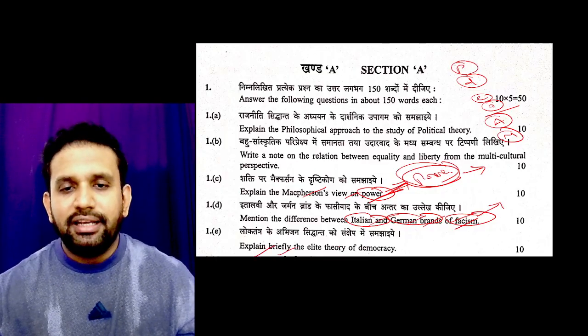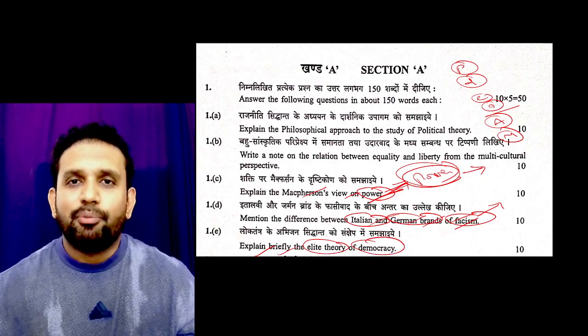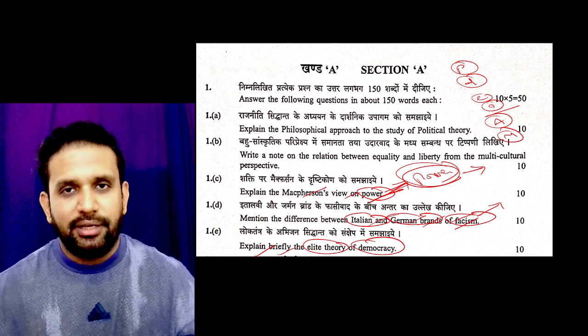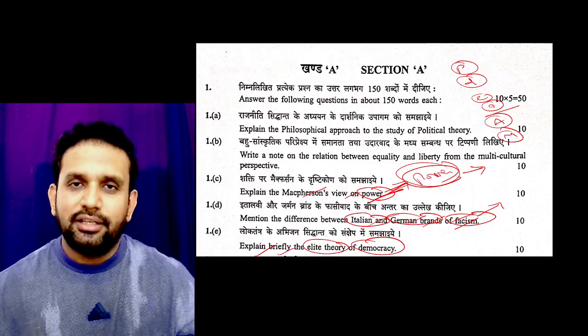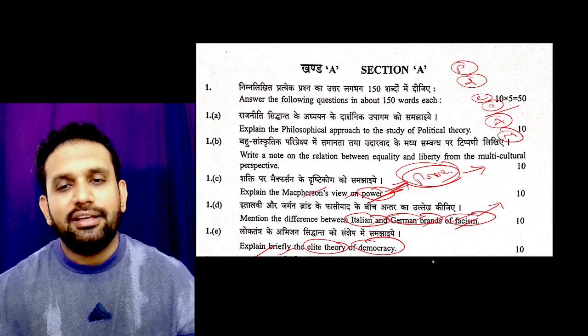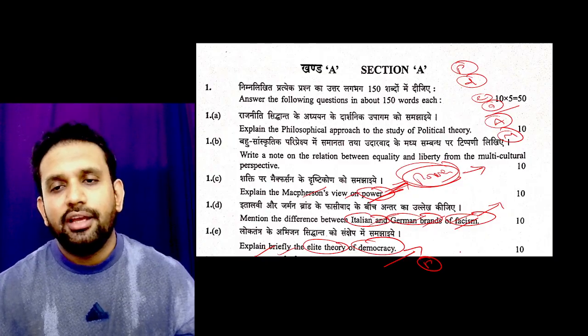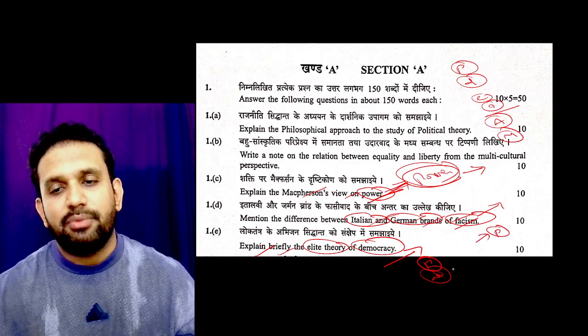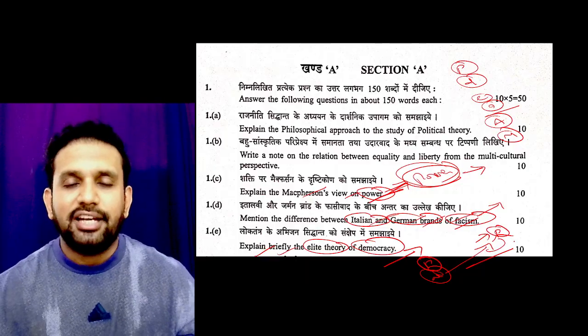Explain briefly the elite theory of democracy. Today in our country, the problem that we are having is this only: elite democracy. Those who are wealthy, those who are powerful, those who are influential are actually running the democratic show in our country. Though the office of the President of India is open to all individuals, have you seen any commoner holding this post? No, that is not possible.